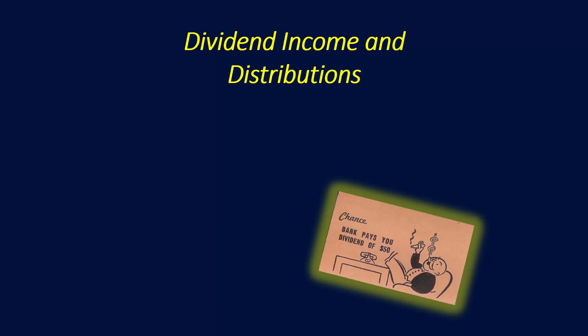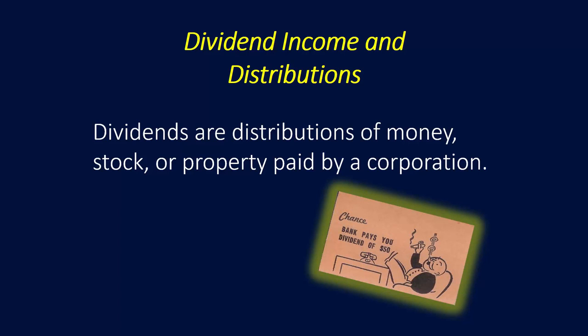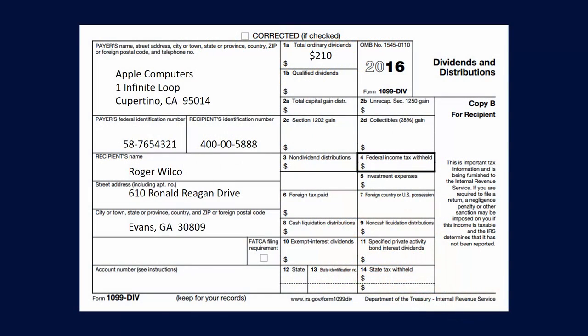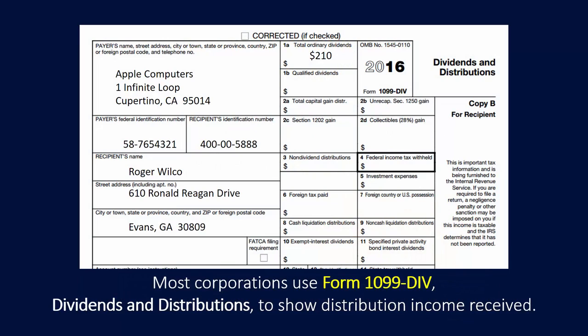Next, let's move on to dividend income and distributions. Dividends are distributions of money, stock, or property paid by a corporation. Most corporations use Form 1099-DIV to report dividends and distributions. The total ordinary dividends will appear in box 1A.